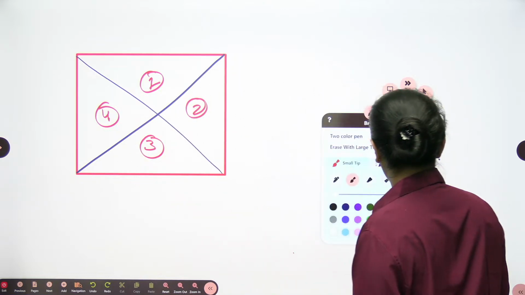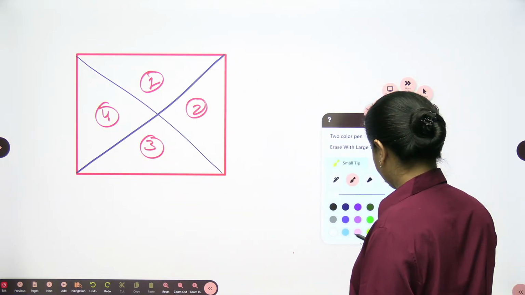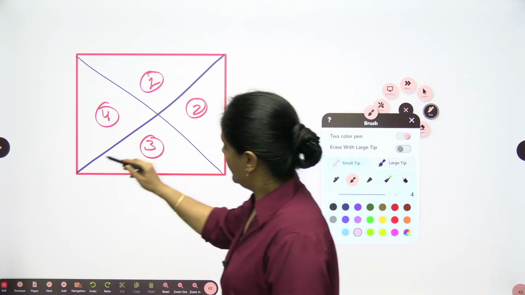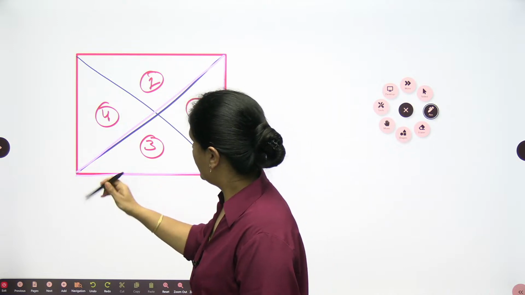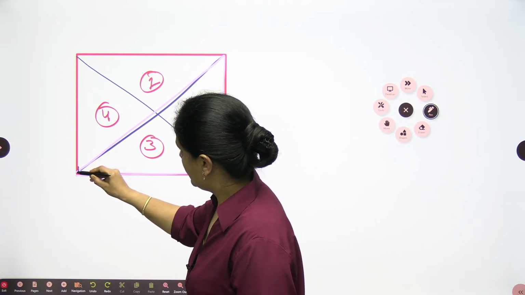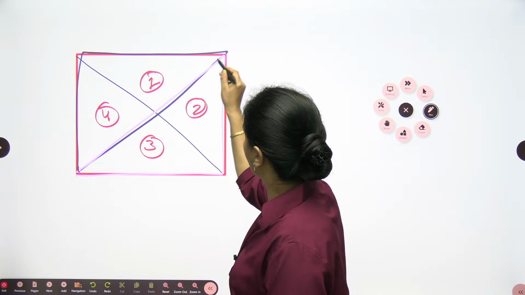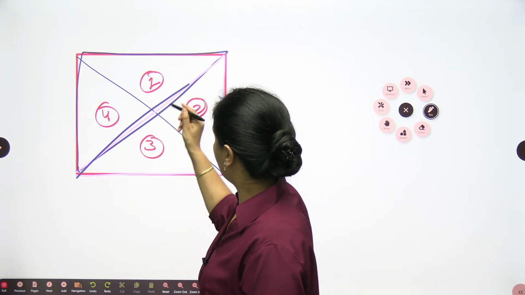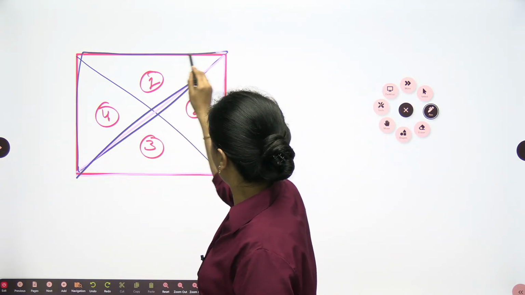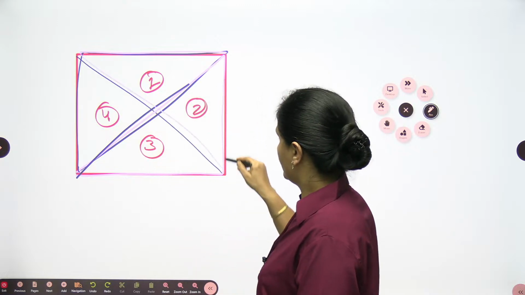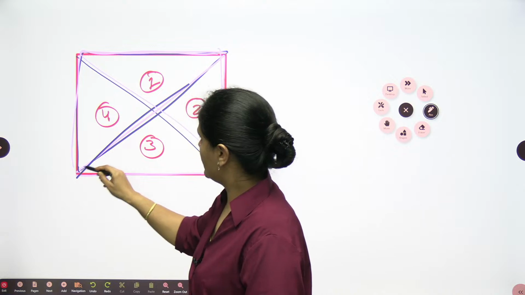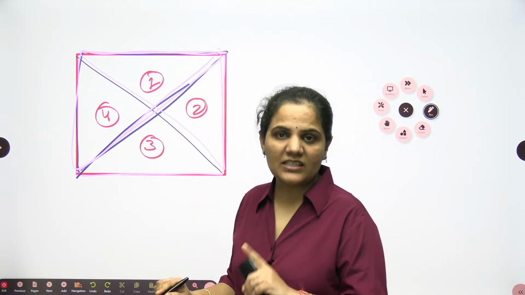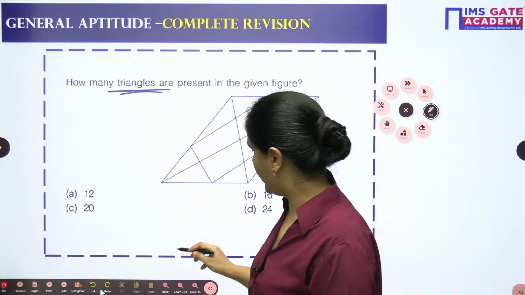I will highlight it with purple. So I am having 8 triangles in this figure initially, but my answer is not 8.